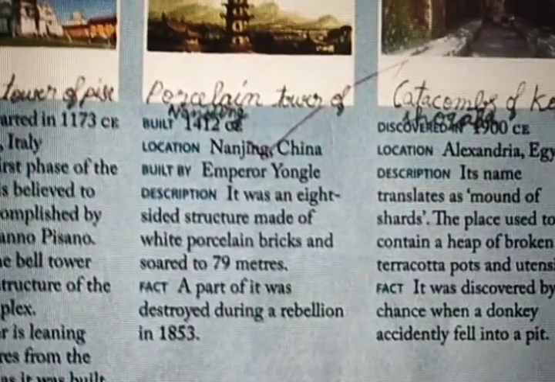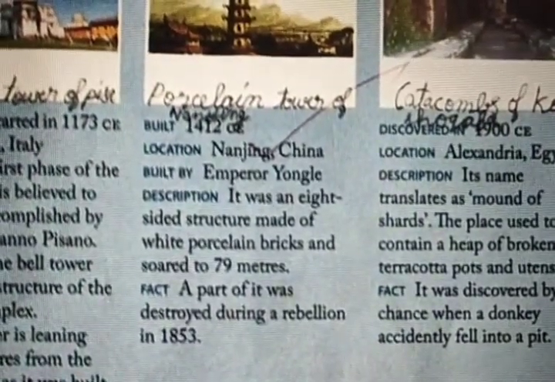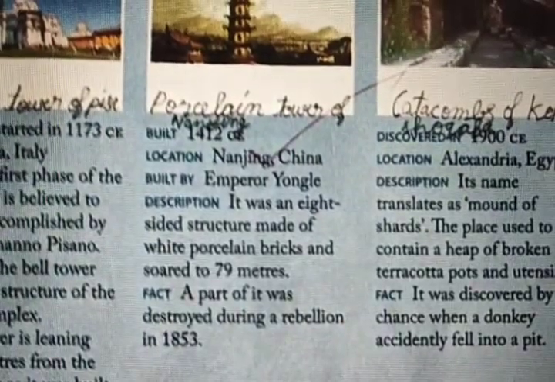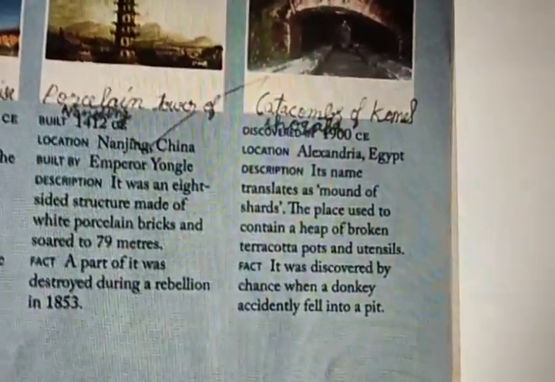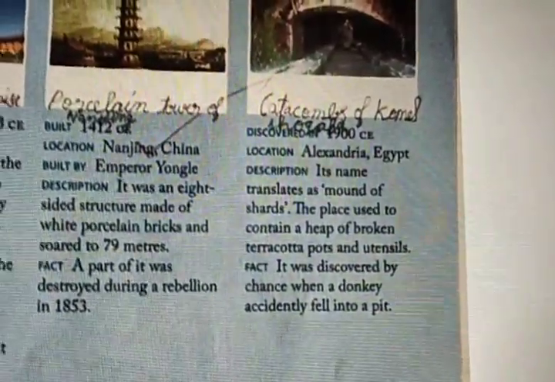The same thing as the place, as the brick used. What brick is used? Porcelain. So the name is Porcelain Tower of Nanjing.